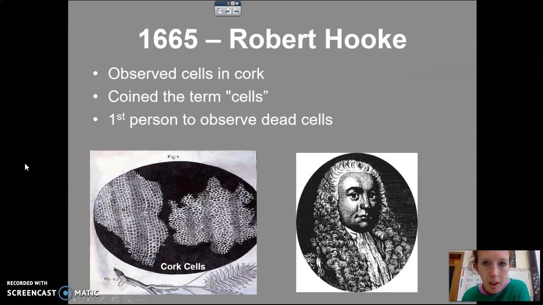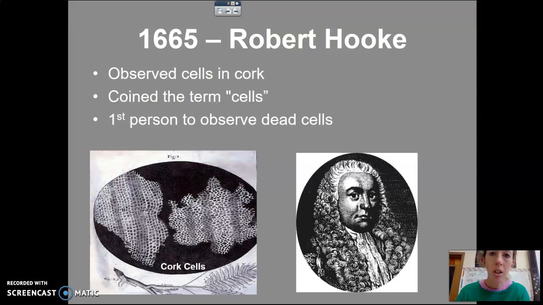Okay, so the first person that we're going to talk about, if you see that date there, is 1665. A scientist by the name of Robert Hooke. You don't need to know dates, but you do need to know their contributions. So Hooke, you can see an image of him there with his wig on. He was a scientist and he had a decent microscope.